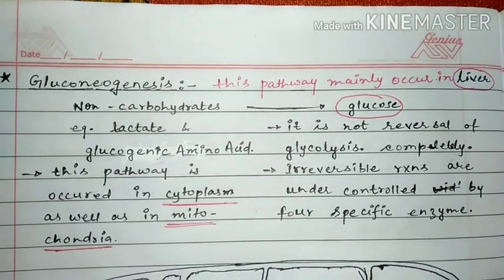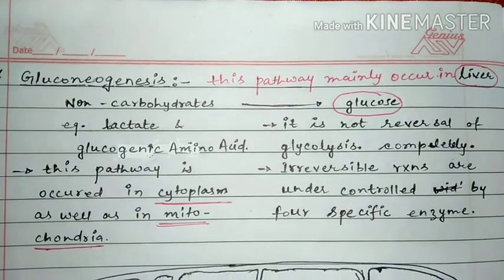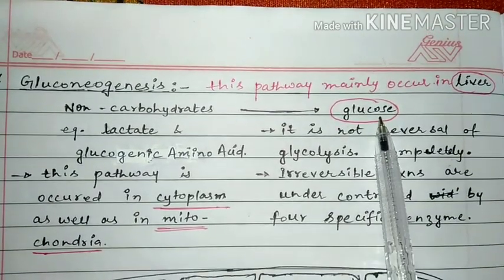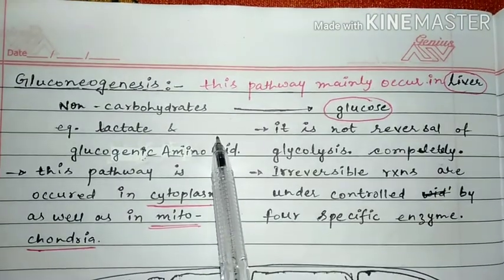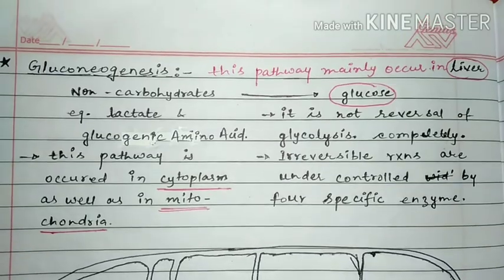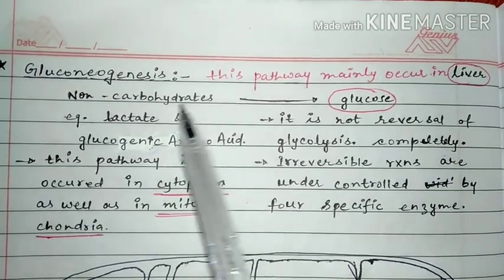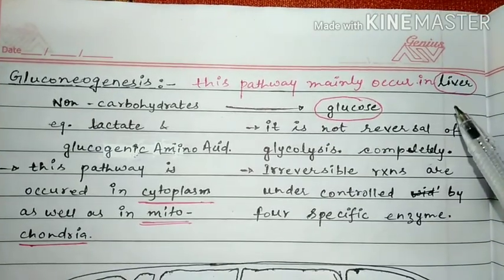Student, in this video we will discuss gluconeogenesis. Gluconeogenesis is a pathway in which glucose is formed from non-carbohydrate substances like lactate and glucogenic amino acids. So these kinds of substances convert into glucose. Yes, and this pathway mainly occurs in the liver.